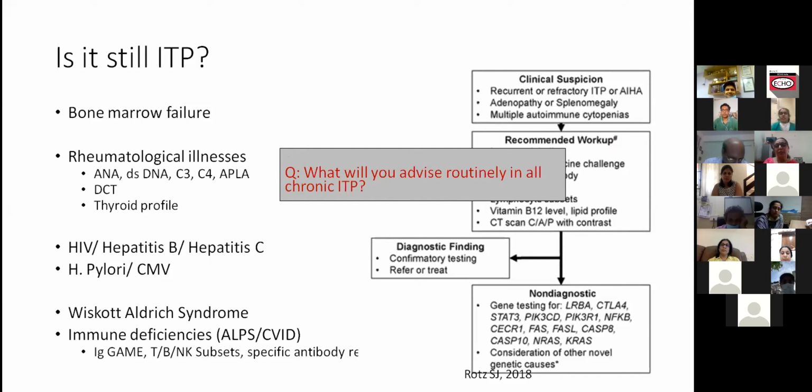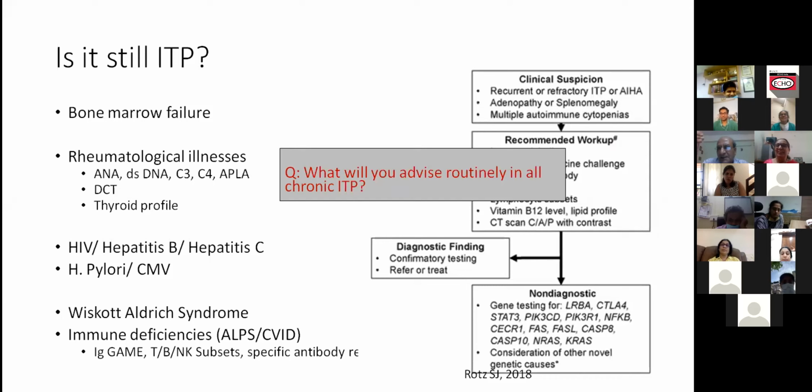So although guidelines say otherwise, I think in our country it's still safer to do a bone marrow. But if I may correct you, the American guidelines say don't do marrow. The British Committee for Standards in Haematology even today says do marrow before giving steroids. And we have followed the British for quite some centuries, so we might as well continue following them for this aspect.